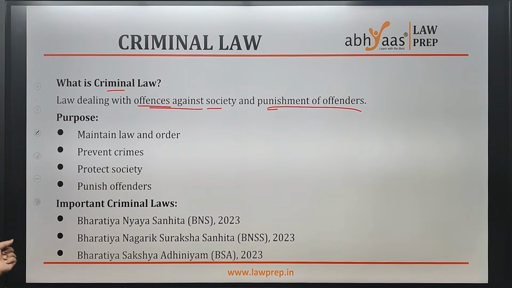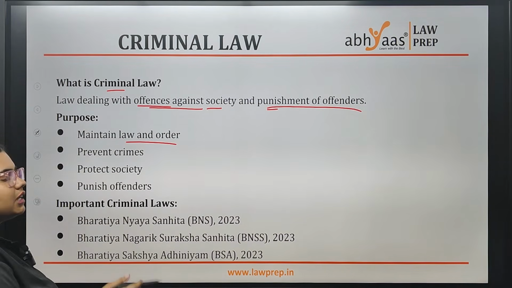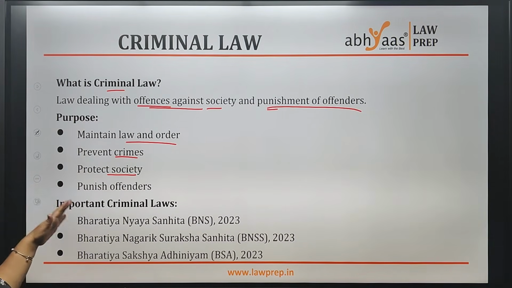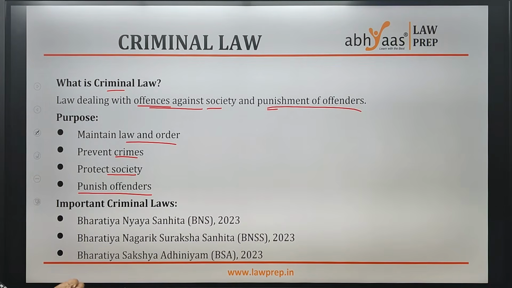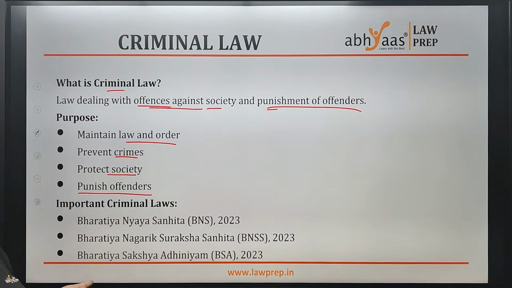Here, the purpose of your criminal law is to maintain law and order of the society, to prevent crimes in future, to protect the society, and to punish the wrongdoers or the offenders, to punish the criminals. Coming to the important criminal laws, before we used to have IPC, CRPC and the Evidence Act.